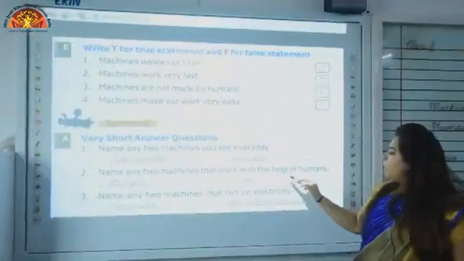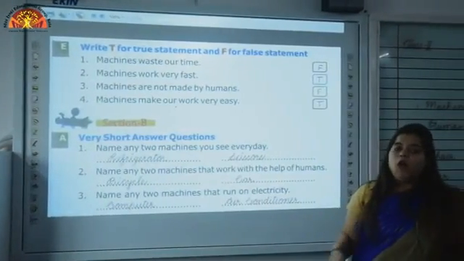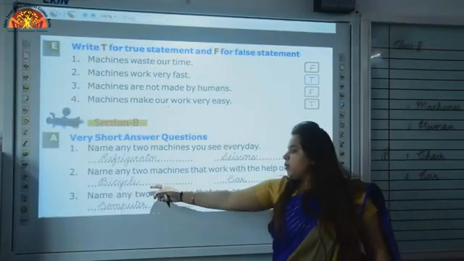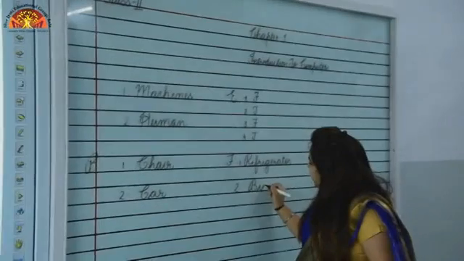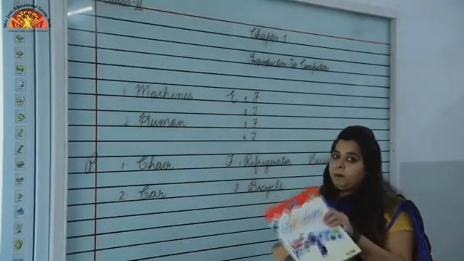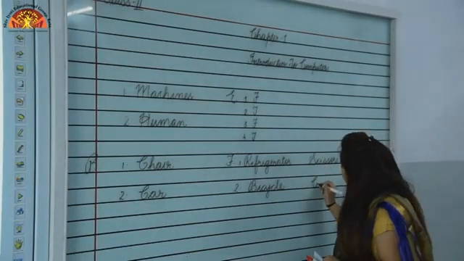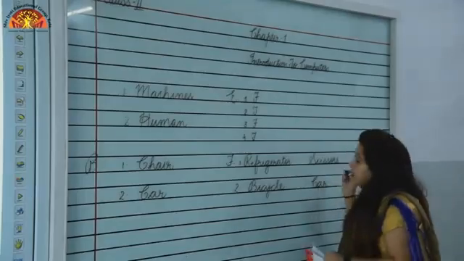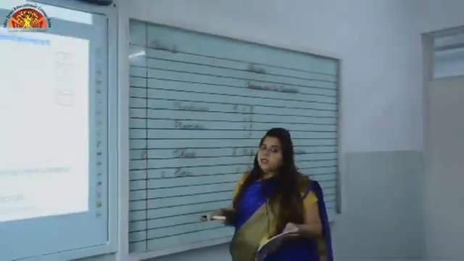Number 2, name any 2 machines that work with the help of humans. We have to tell 2 machines which work with the help of humans. Bicycle and car. Let's learn. B-I-C-Y-C-L-E, bicycle. When we pedal it, then only it will move, na? And other is car. When we will drive, then only it will move, then only it will work, otherwise it will be there only still.